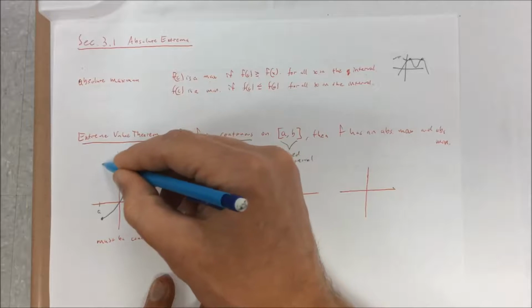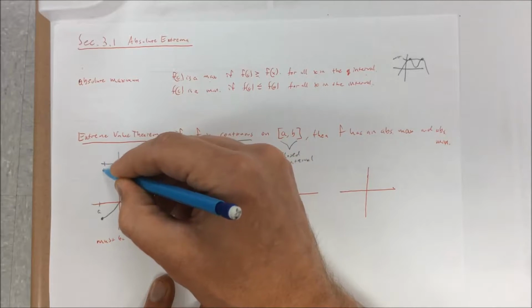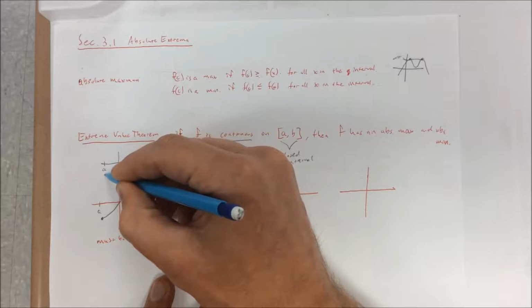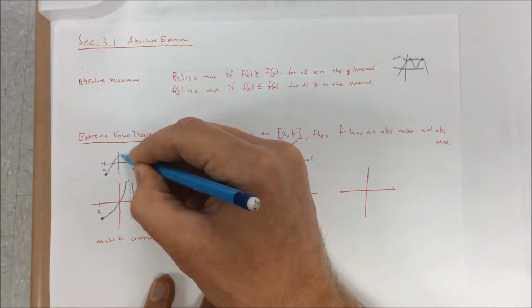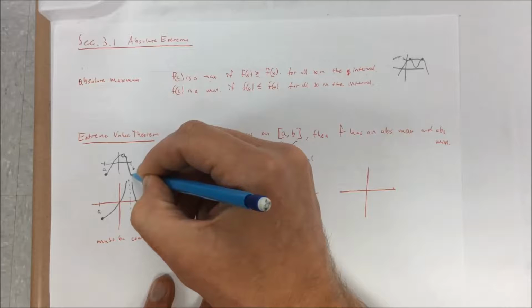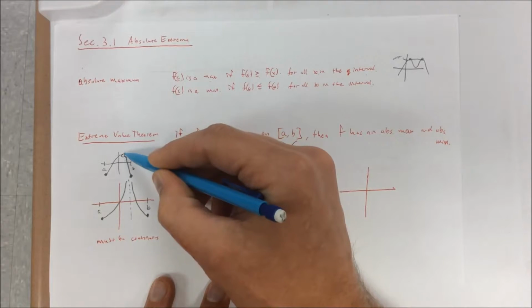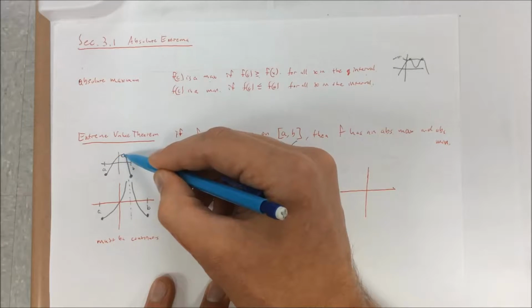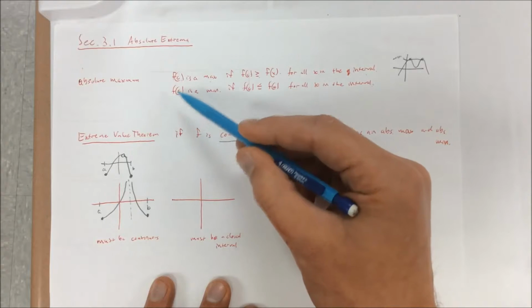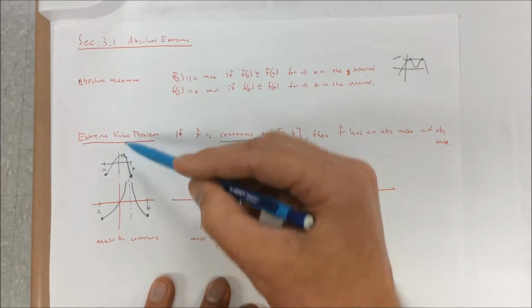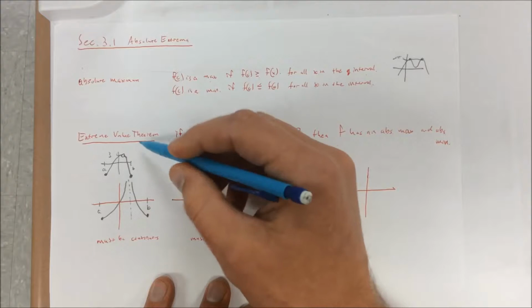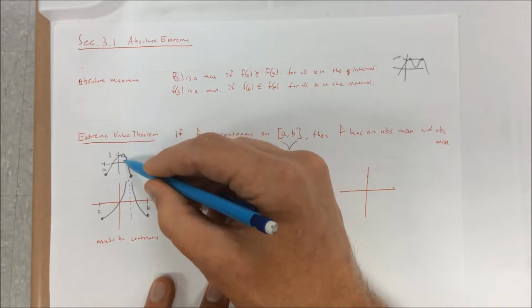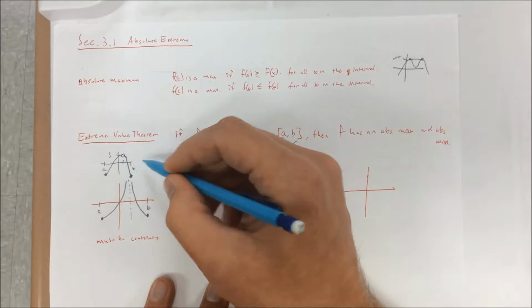It could also be like this. Here's A, here's B. It could go up, and then all of a sudden have a hole right there, and come down to right there. The maximum doesn't exist because it never actually reaches a single number. It's got to be a single number. It might be getting really, really close to, let's say this is 3, but it doesn't exist right there.